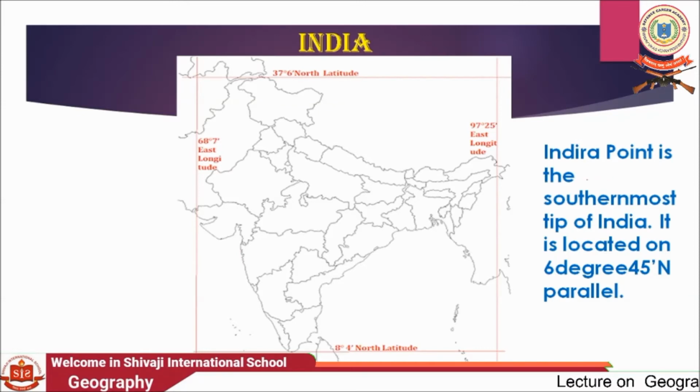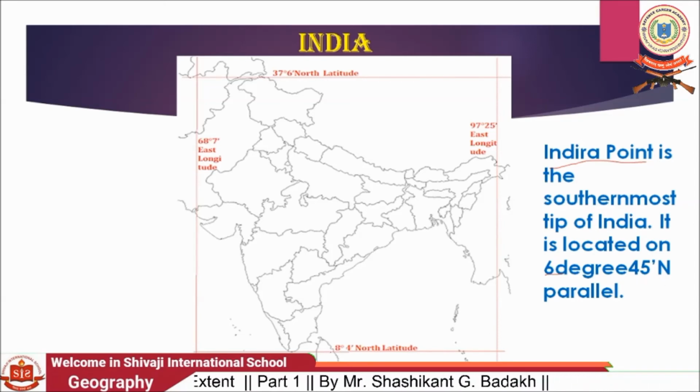Here students, you can see Indira Point. Here is our last point of India. Indira Point is the southernmost tip of India. It is located at 6 degree 45 minute north.